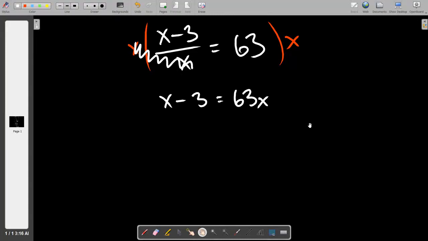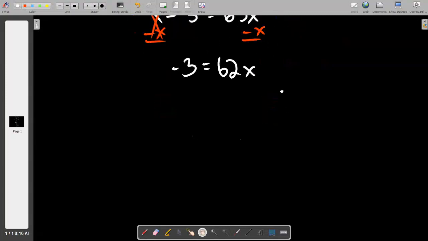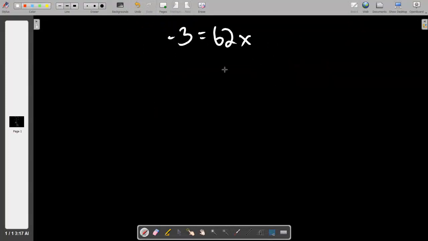Our thinking here is to get the x's on one side, the numbers on the other, and then divide as necessary. So we're going to move this x by subtracting from both sides, or if you just say move it over, that's fine. Just don't do anything stupid and say something like 64x, because them's fighting words. We're left with -3 on the left, 62x on the right. Then to finish the job, divide by 62, which gives us an answer that's pretty uncomfortable.